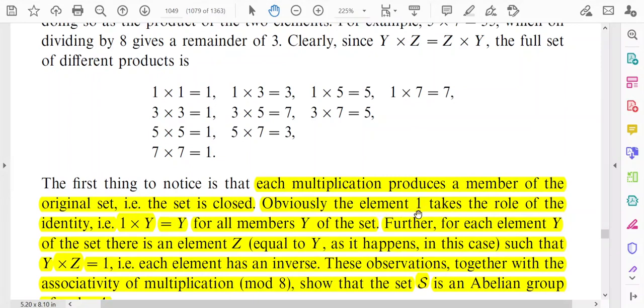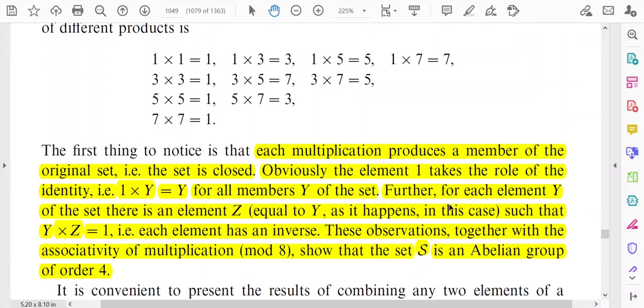Obviously, the element 1 takes the role of the identity, that is, 1 into y is equal to y for all members y. You see the first line: if you take the element 1 and multiply other elements with 1, you will obtain 1, 3, 5, 7, that is, the members of the set. So we can take the element 1 as the identity element. Further, for each element y of the set, there is an element z such that y into z is equal to 1.